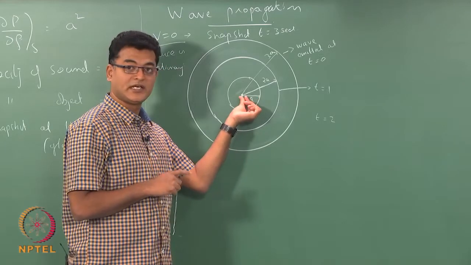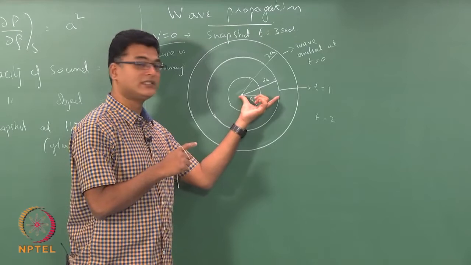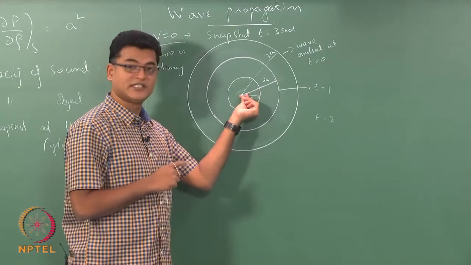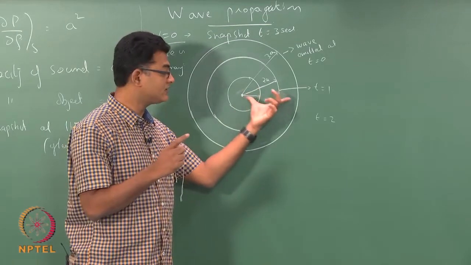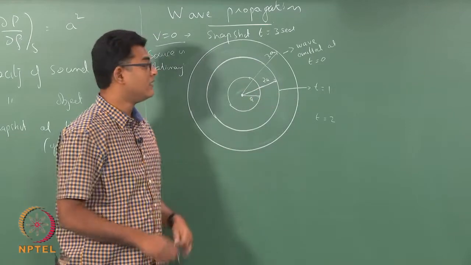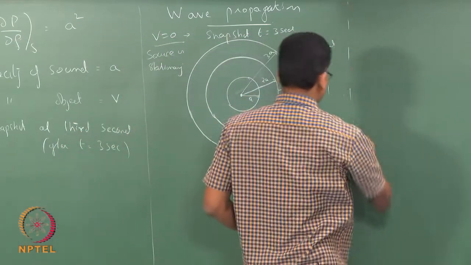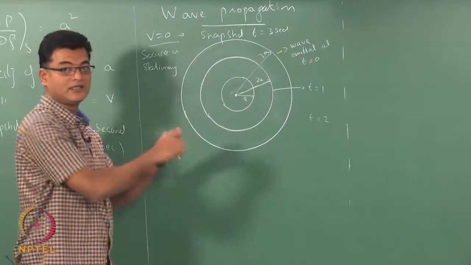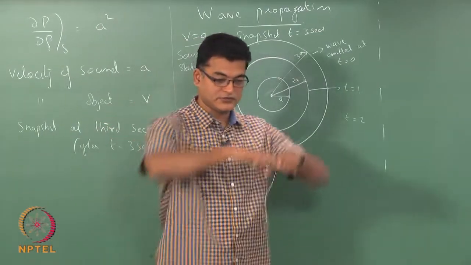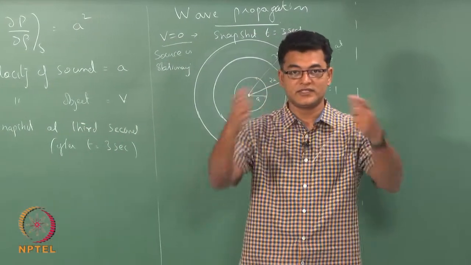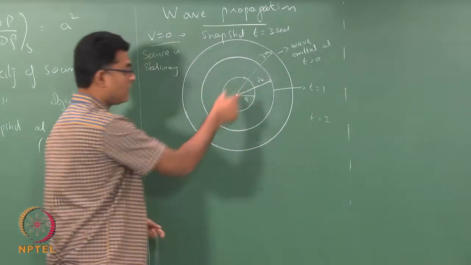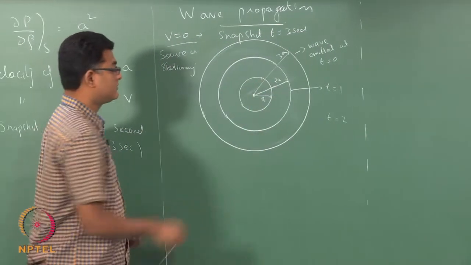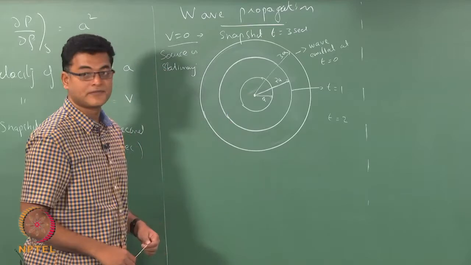The wave that is generated 2 seconds earlier would be seen at distance 2a. The wave that is generated 3 seconds earlier is seen at 3a. So, these are spherical, if the source and its space are 3D, these are all concentric spheres with the center as the source.